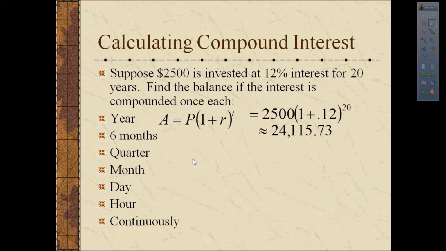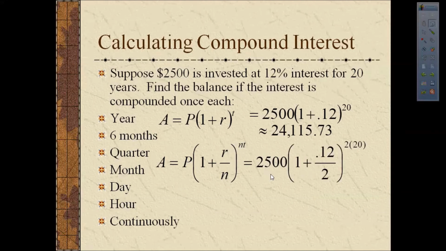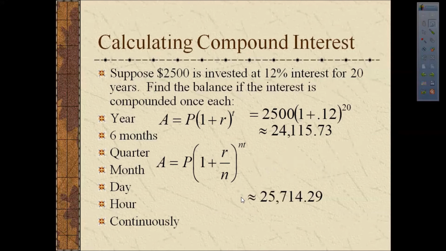Let's see if it makes any difference to compound every 6 months or twice per year. As soon as we compound multiple times a year, we're going to have to switch to this other formula. Principal, P, is still 2,500. T is still 20. R is still 0.12. But now we're going to introduce this number n. So if we're compounding every 6 months, that would be twice per year. N is going to equal 2. When we do this calculation, we get $25,714.29. That's quite a bit different than what we got when we compounded once per year.